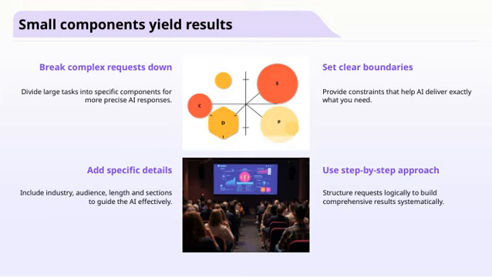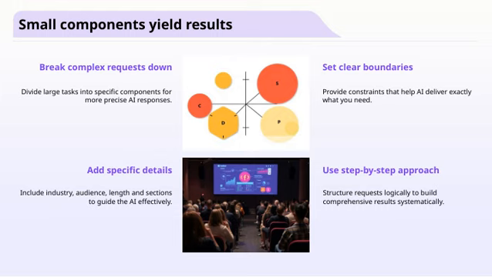Adding specific details is also crucial. Mention the industry, target audience, desired length, and sections to guide the AI effectively. The more context you provide, the better the output will align with your goals. Setting clear boundaries and constraints helps ensure the AI delivers exactly what you need, avoiding unnecessary information or deviations. Think of it as giving the AI a clear framework to work within.